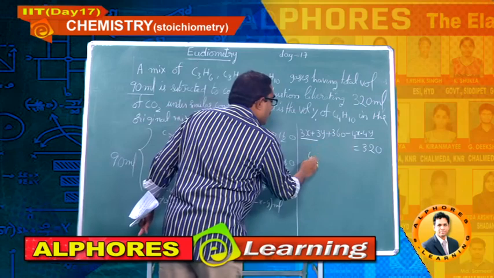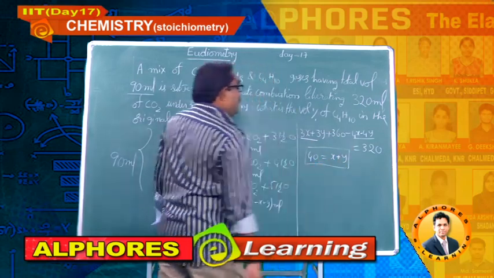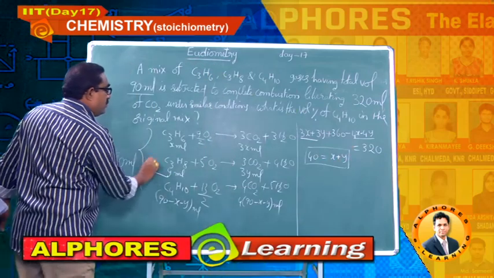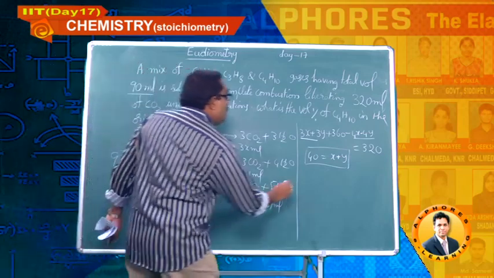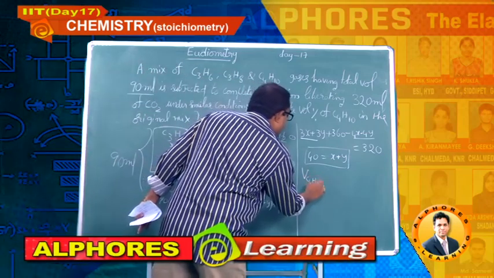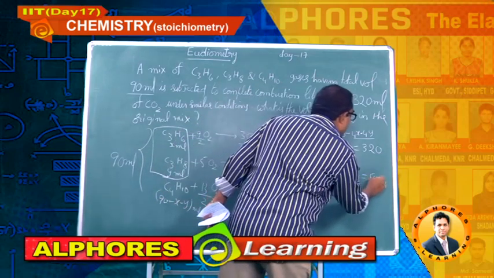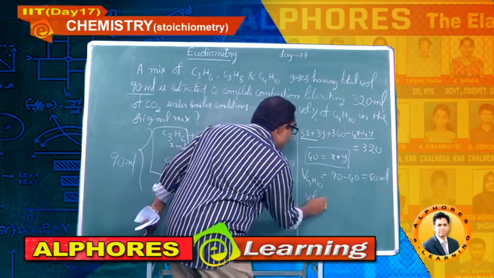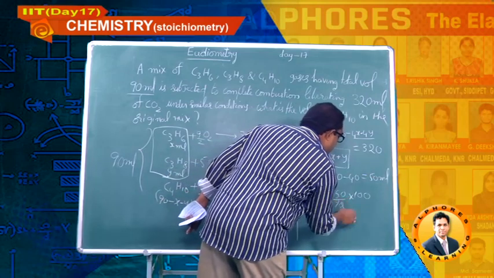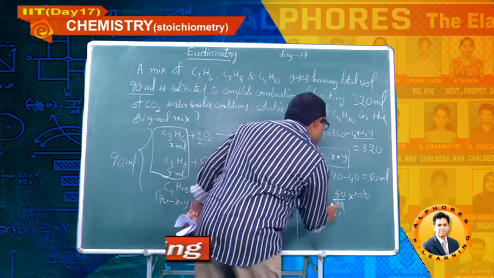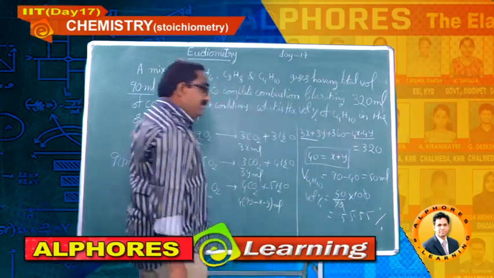Take 320 to this side. 40 is equal to x plus y. So x plus y means these two, that you got as 40. So volume of C4H10 is equal to 90 minus 40, which is 50 ml. So volume percent is equal to 50 by 90 into 100. 5 nines are 45, this is 55.55% recurring.